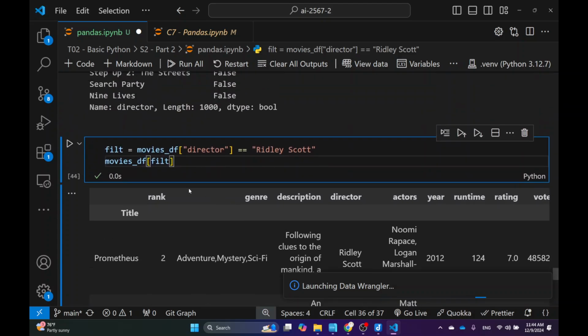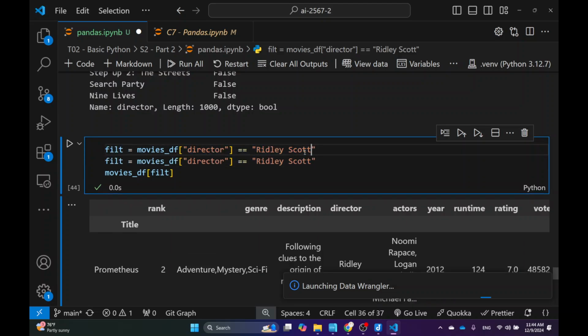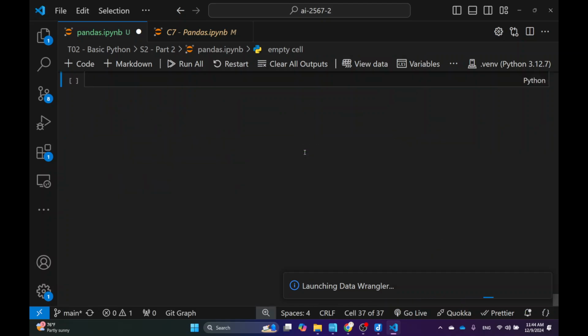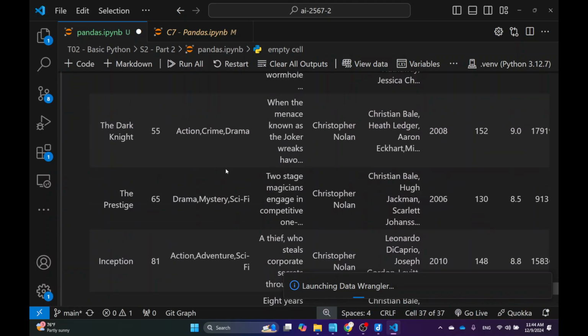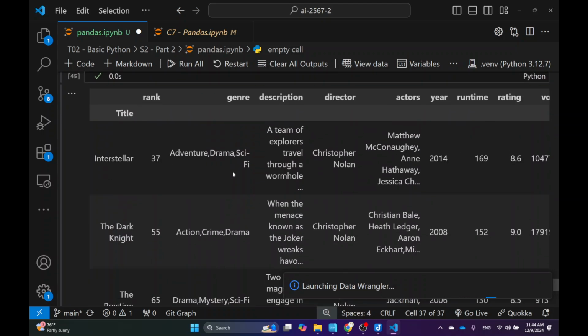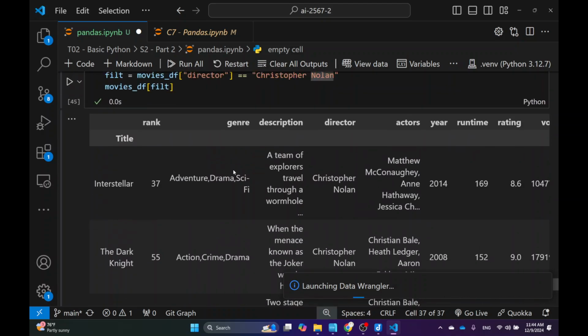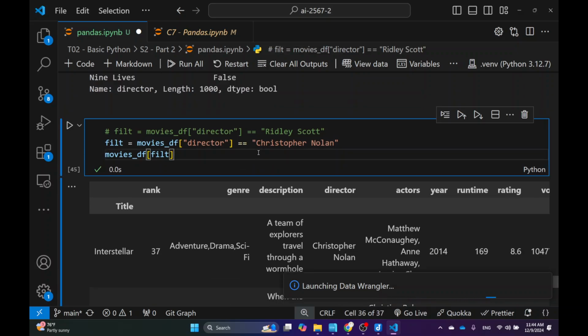So if you write something like this, then maybe you can try something else, like Christopher Nolan, right? So let's do that. So I'm going to do another filter. This one, I don't need it. And Christopher Nolan, right? And as you might have guessed, these are the movies like Interstellar, The Dark Knight, things like that. So that would be how you filter things.